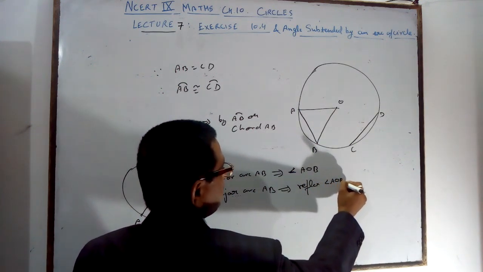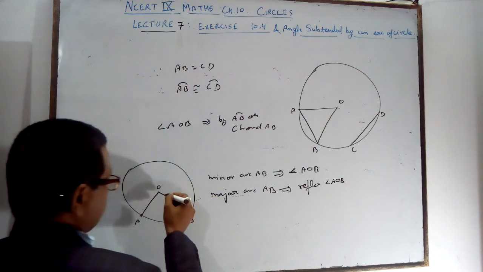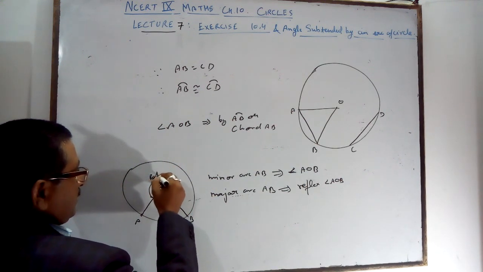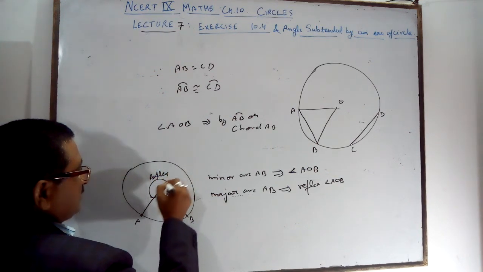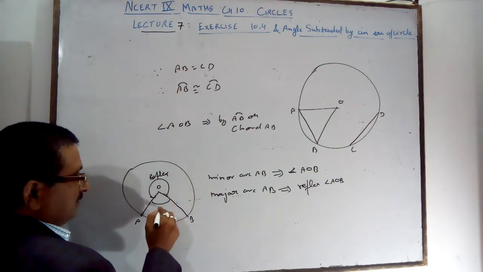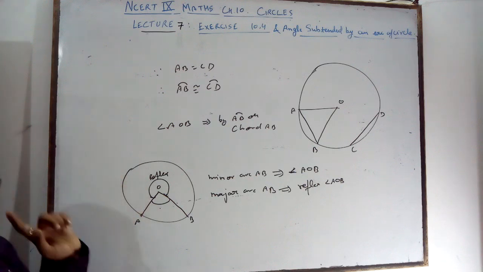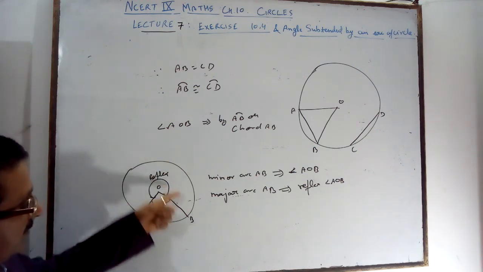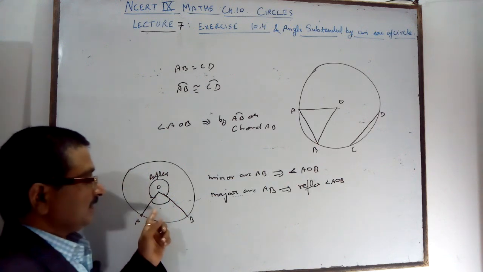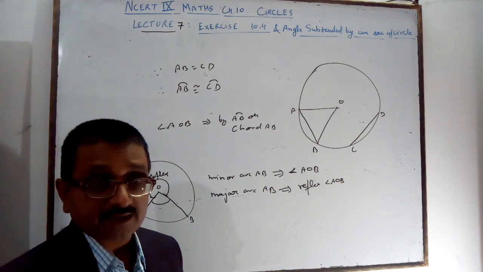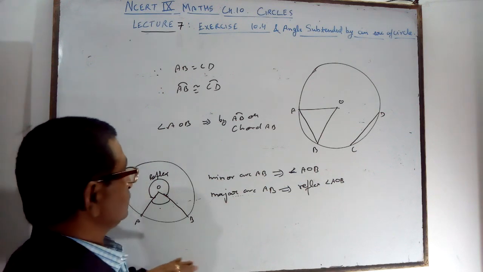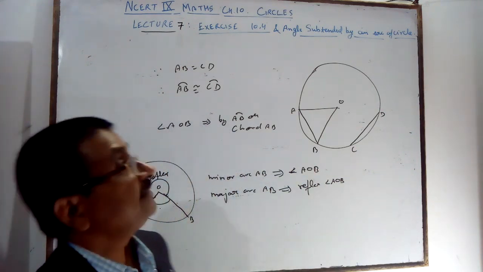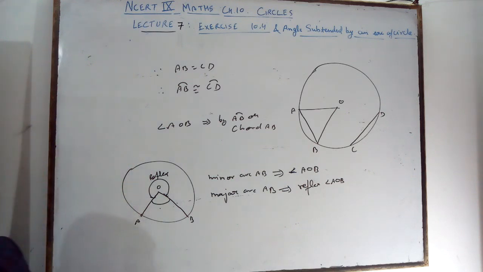Reflex angle AOB means this angle. 360 minus the angle is called the reflex. So the major arc always makes the reflex, the minor makes the angle, and the semicircular arc makes the straight angle. This is also AOB and it will be straight, a very important thing.